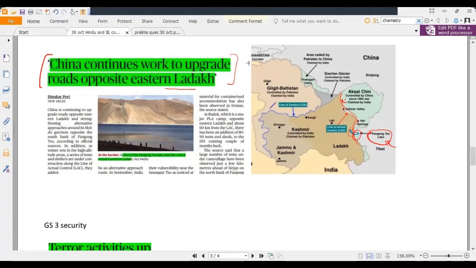Apart from that, this is the Siachen Glacier, which is strategically very important to monitor the situation across the border. This is the Shaksgam Valley that was given to China by Pakistan, and this is Pakistan-occupied Kashmir, and this complete region is Kashmir. So let's move forward.